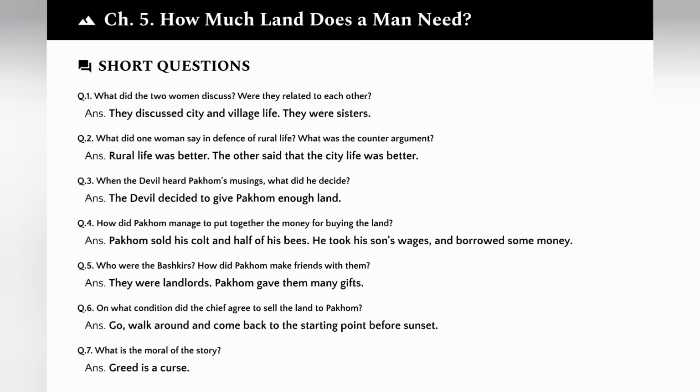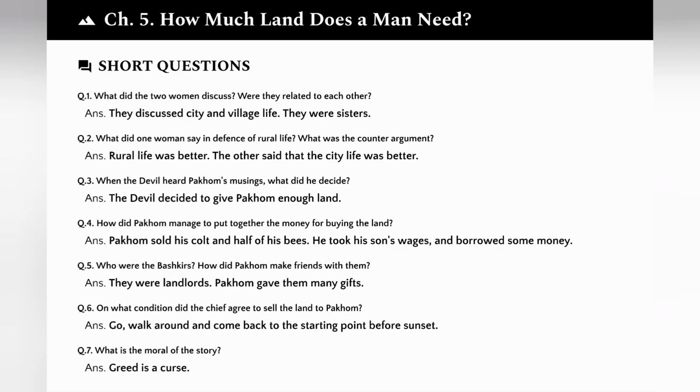Question 3. When the devil heard Pacom's musings, what did he decide? The devil decided to give Pacom enough land, playing on his greed. This was the beginning of Pacom's downfall. Question 4. How did Pacom manage to put together the money for buying the land? Pacom sold his colt and half of his bees.